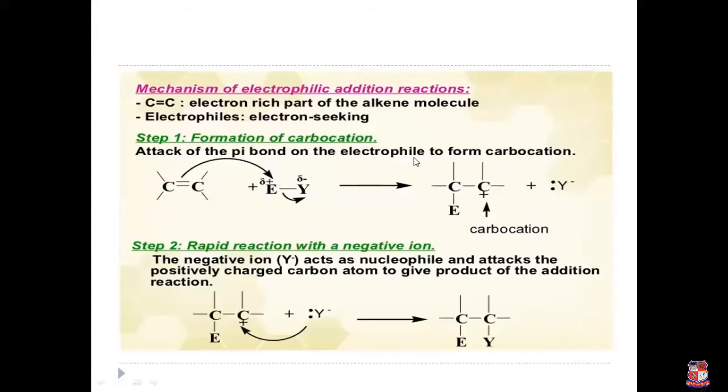Clear? So first it produces the carbocation intermediate, which is unstable. This reactive intermediate is unstable, so it is ready to complete its octet and easily reacts with a nucleophile. In the second step, there is rapid reaction with a negative ion. The atom which carries the negative charge or an extra lone pair of electrons acts as a nucleophile. This nucleophile attacks the positively charged carbocation and gives the product of the addition reaction.